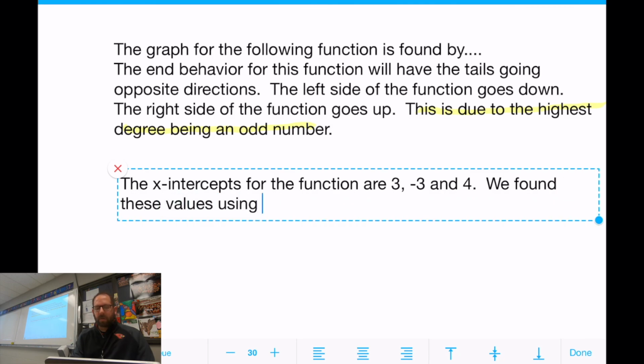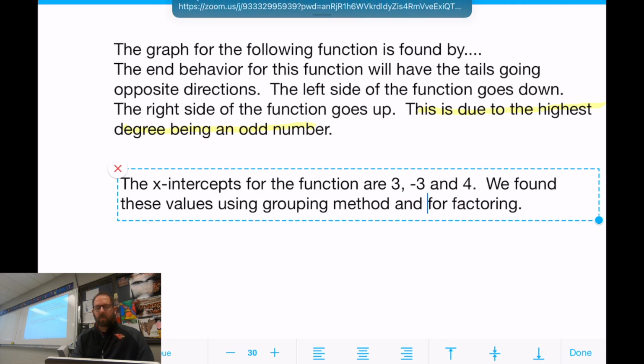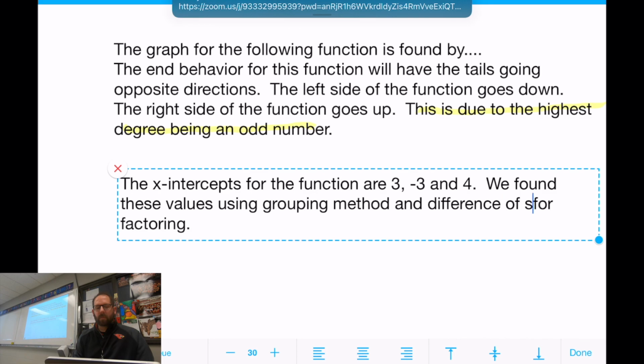We found these values using grouping method for factoring and difference of squares.